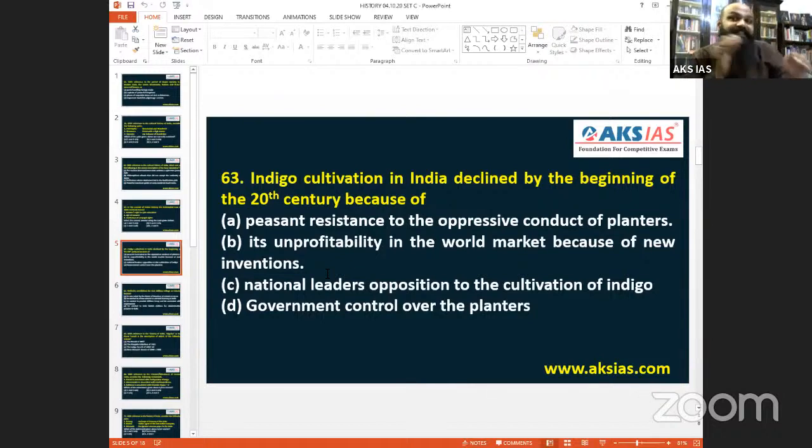Why? Again, synthetic dye. Indigo is a natural dye. Synthetic dye came out exactly in 1856, the mid-19th century. William Henry Perkin, whom you will learn about in world history, was an Englishman, and India was ruled by the English.